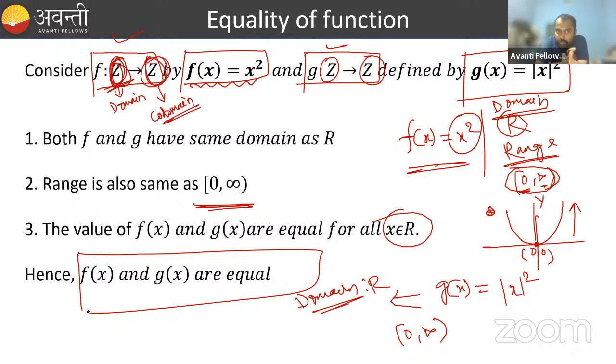Here in the question, what domain have we considered in the example? F is a mapping from Z to Z, G is a mapping from Z to Z. Here we have taken the domain as Z. But generally, the x square function has domain R and its range is 0 to infinity, 0 included. Similarly, for square of mod x, the domain is R and the range is 0 to infinity, where 0 is included and infinity is excluded. Okay, clear everyone? I hope this is clear.